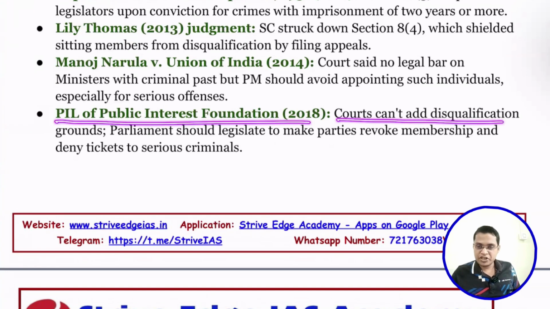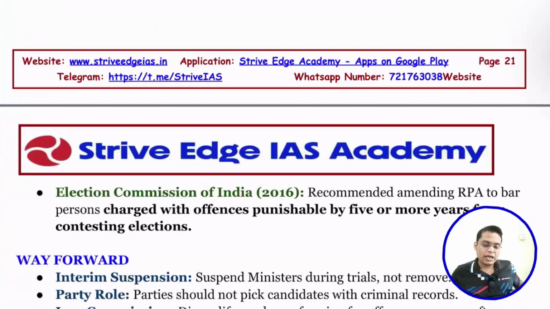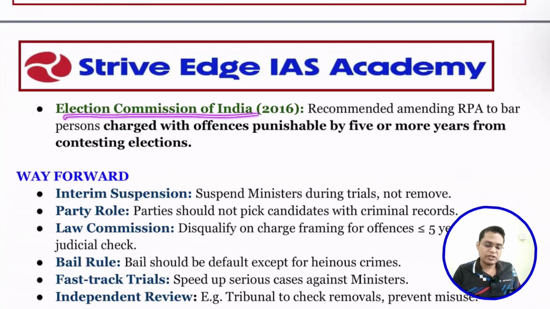The Public Interest Foundation filed a case that the Supreme Court should provide some legislation, but the Supreme Court clearly stated that lawmaking is the domain of the legislature or Parliament. So the Supreme Court cannot make the law. So definitely it is high time our Parliament made a law to cleanse our political system. Okay. So next, the Election Commission of India also gave a suggestion that anyone charged with 5 years or more of imprisonment should be disqualified from contesting elections.